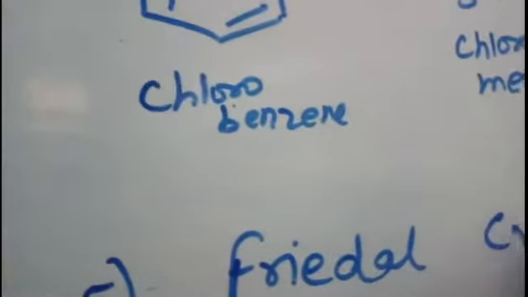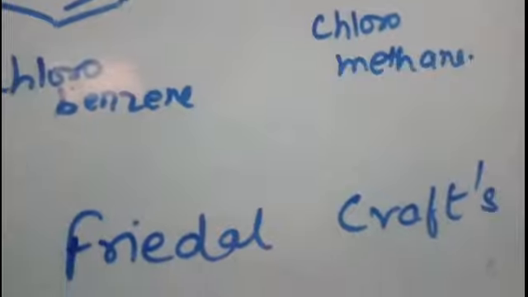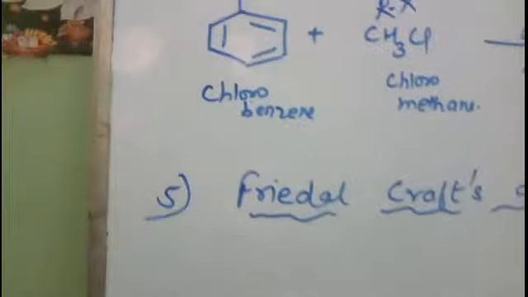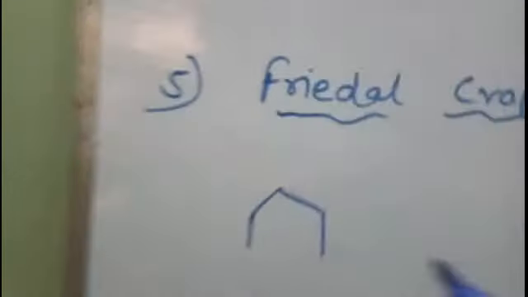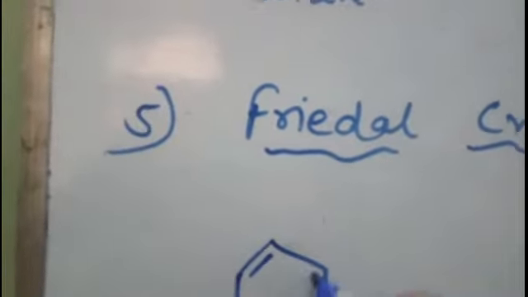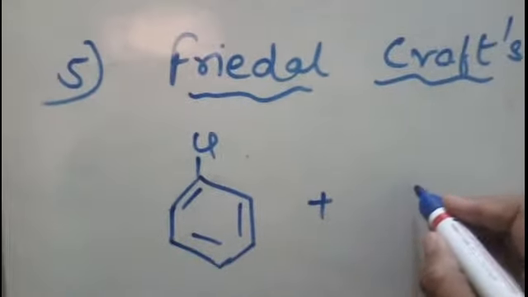Now next we will do Friedel-Crafts. This was the fourth reaction, and the fifth reaction is Friedel-Crafts acylation. So in Friedel-Crafts acylation, we will react the haloarene with any acyl halide, right?